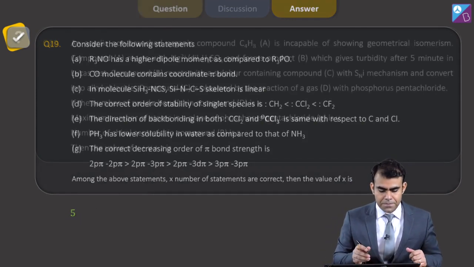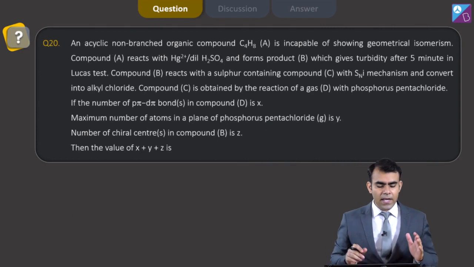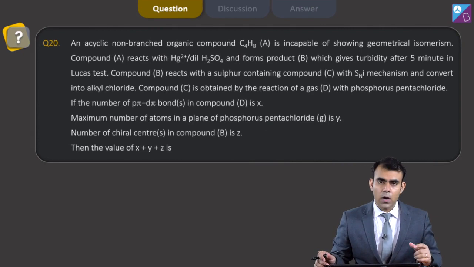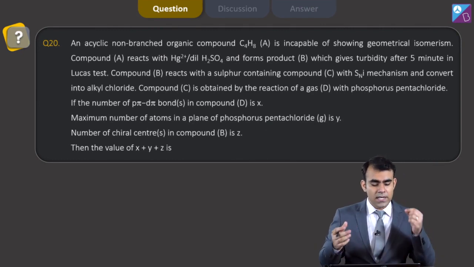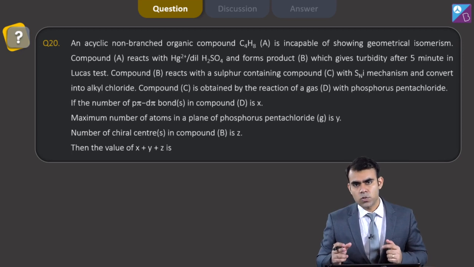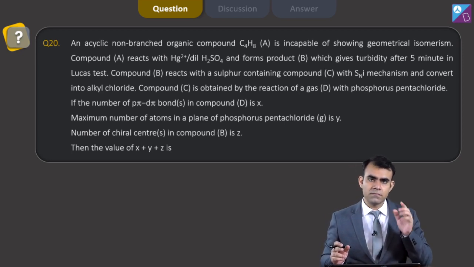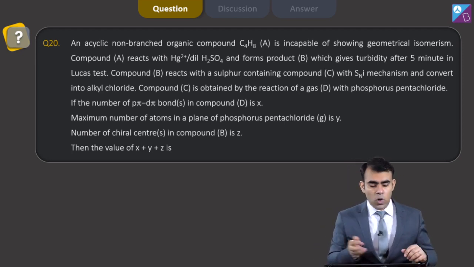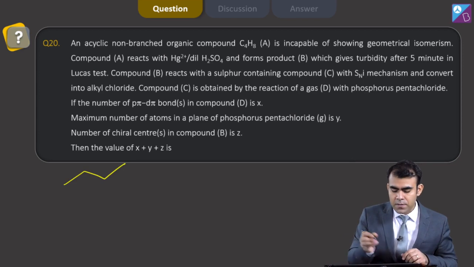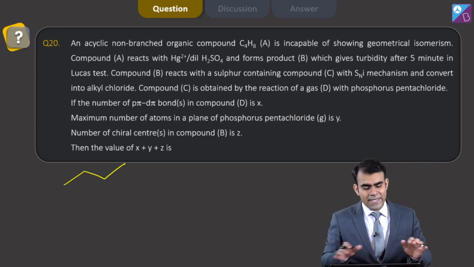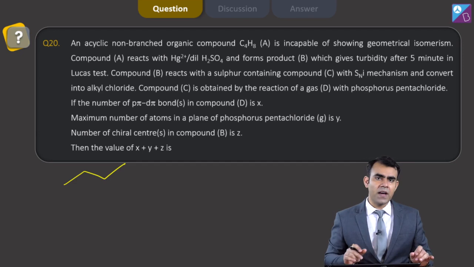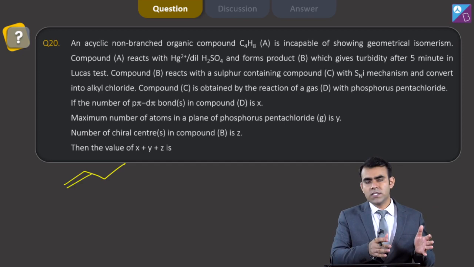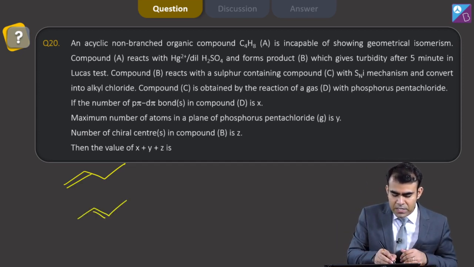Moving to the next question. My next question says an acyclic non-branched organic compound C4H8. Now, the first statement says many things. First, it is acyclic, so the 1 DBE of C4H8 is not because of a ring, it is because of a pi bond. Second, it is non-branched. So, if I draw 4 carbon atoms, we have this structure. This is a non-branched acyclic structure, and if I want to have 1 DBE, then the possibility is either the double bond is on the terminal side or the double bond is in between.